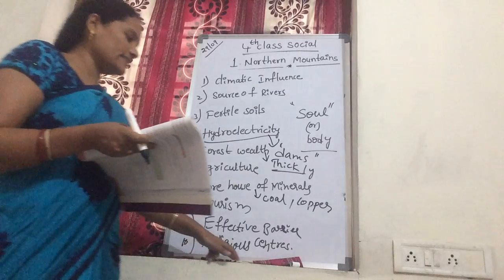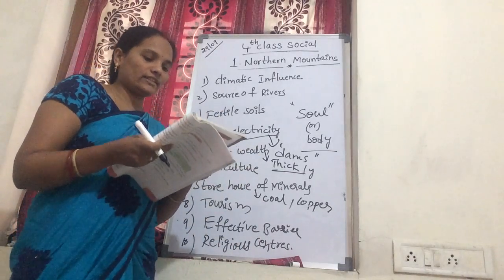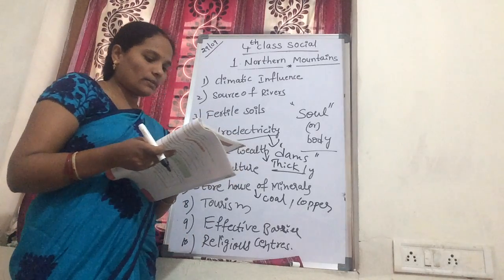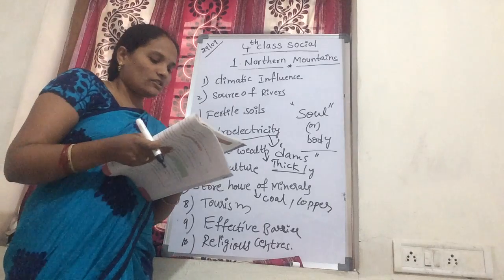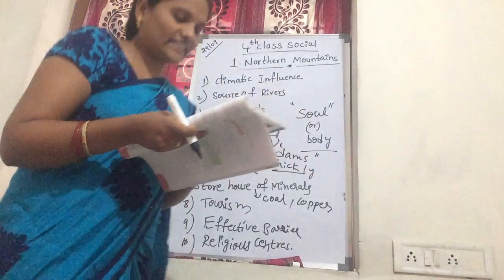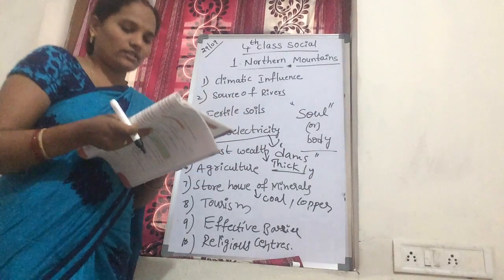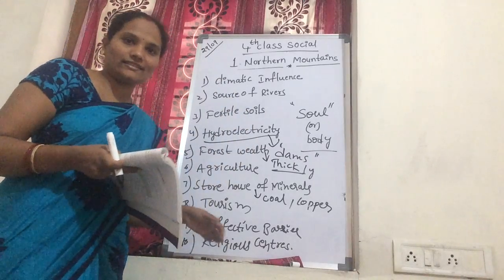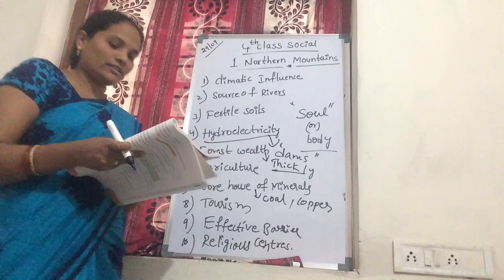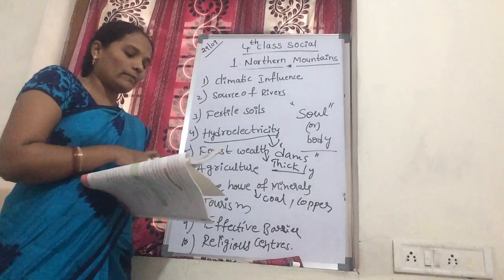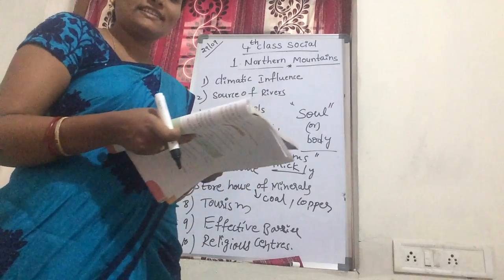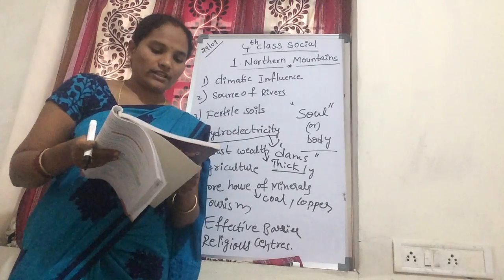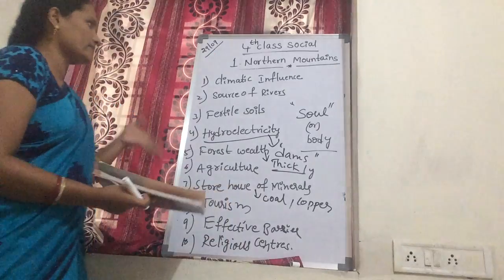Next one is religious centers. The Himalayan mountain ranges have always been considered the abode of gods, with a large number of shrines. Amarnath, Vaishno Devi, Badrinath, Kedarnath, next Gangotri, Yamunotri, Uttarkashi. These are religious centers. This is about the importance of our Himalayas.